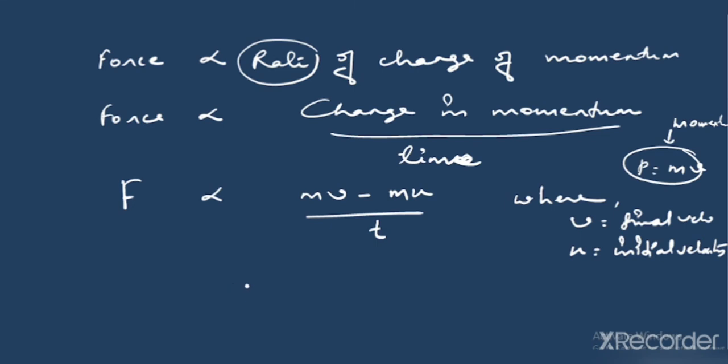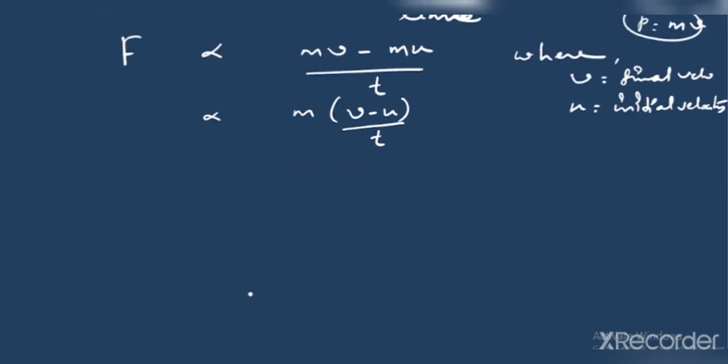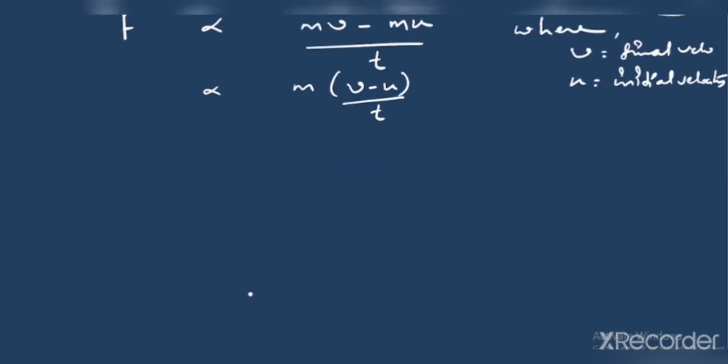And further what we can do? Further we can write that this is directly proportional to, let us take out m as common. So we will be having v minus u upon t, right? This expression v minus u upon t, what actually is it giving to you?